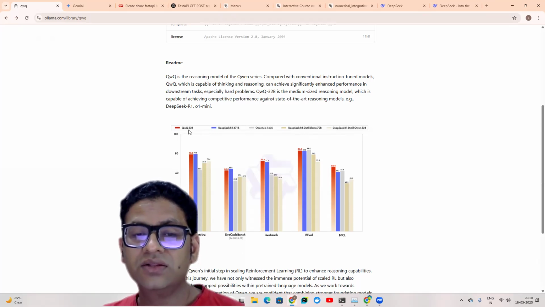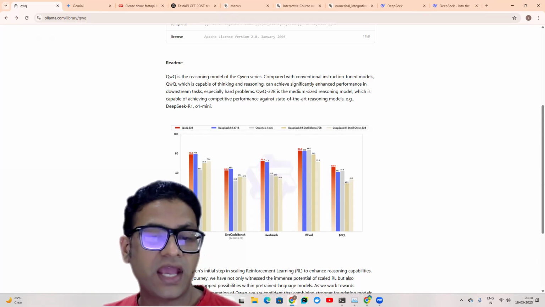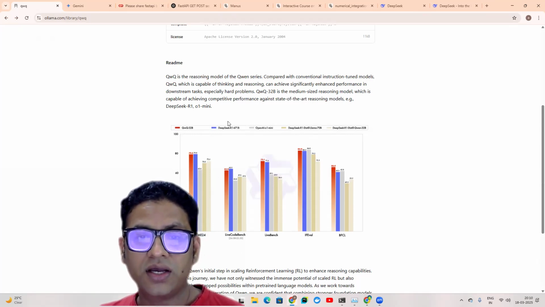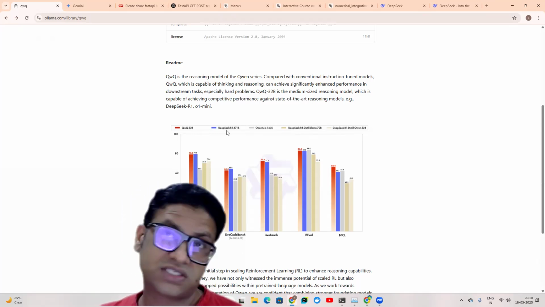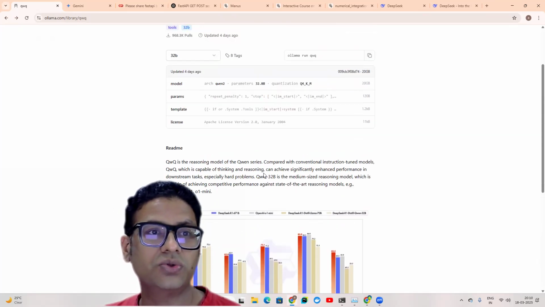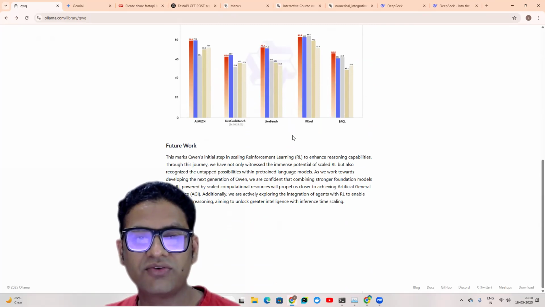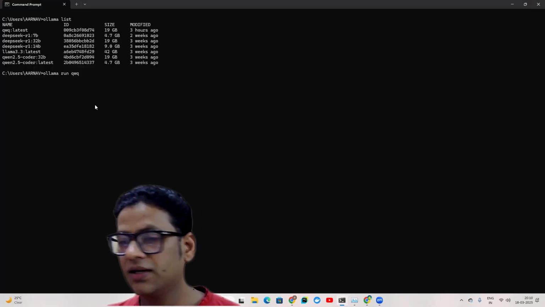It means that this concise large language model is going to give us more or less the same performance on AIME24 that we are getting with DeepSeek 671 billion. You can go to the Ollama website and read all of that. Right, so now let's dive into the setup part.